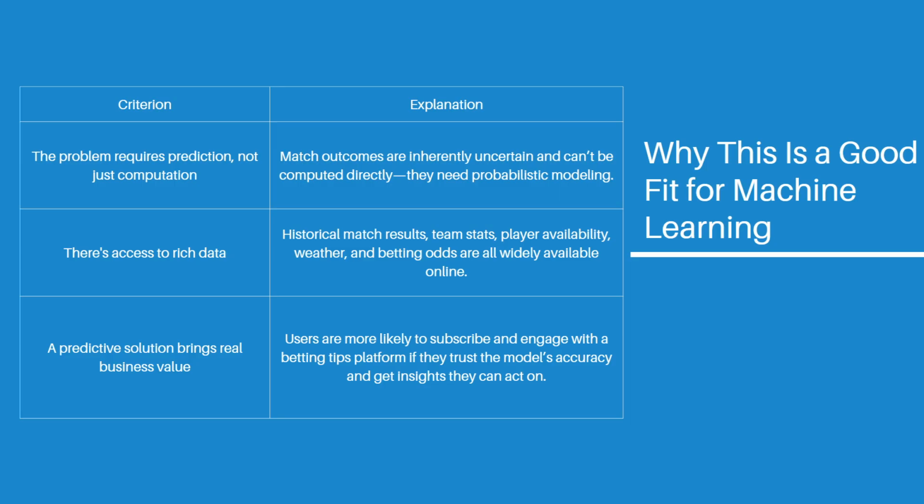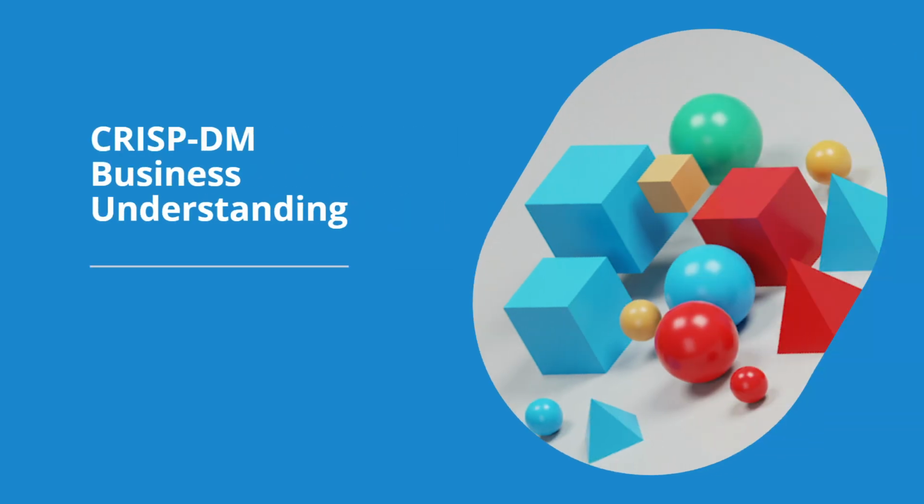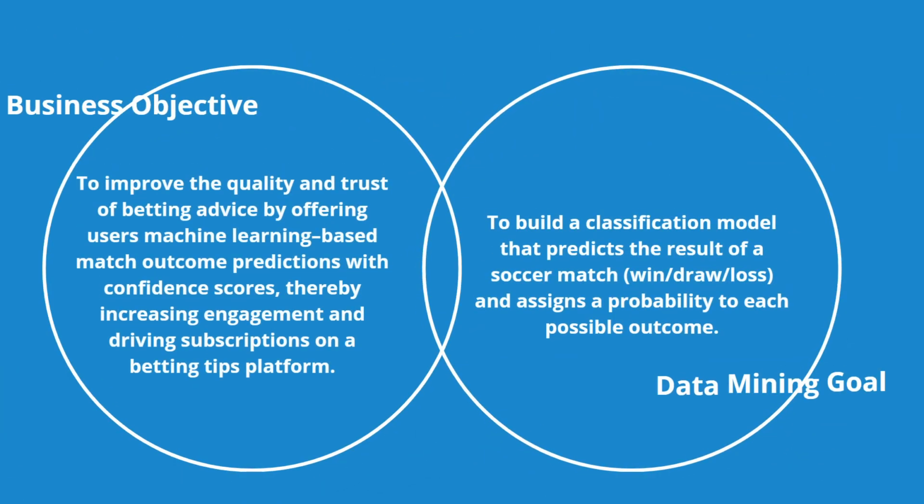Third, a predictive model would create real business value. It could boost user trust, increase engagement, and drive subscriptions on a betting tips platform. Now let's walk through the business understanding phase using the CRISP-DM framework. The business objective is to improve user engagement and trust on a soccer betting tips platform by offering machine learning-based match predictions with confidence scores.